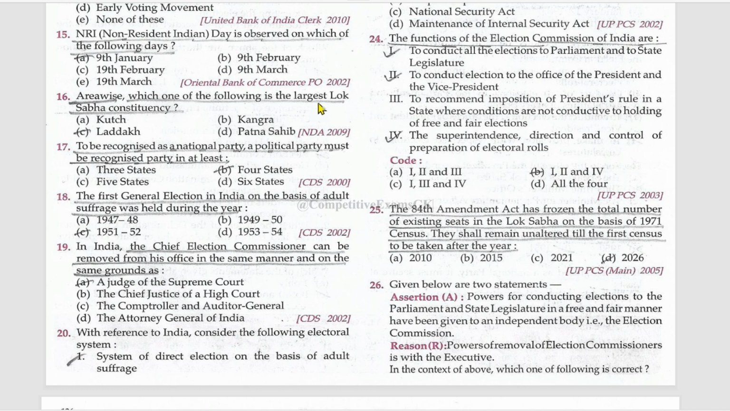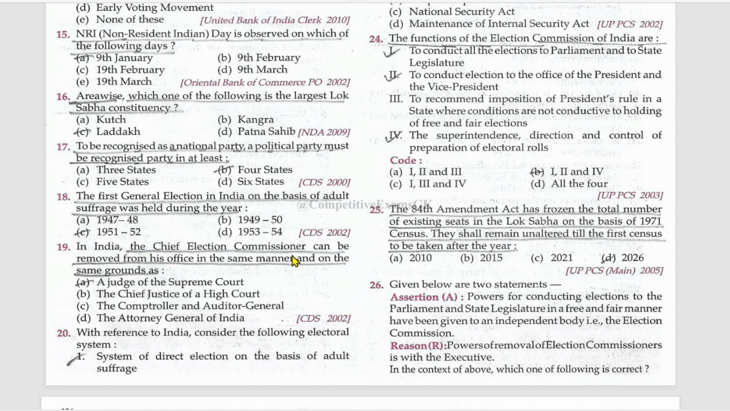Area wise, which one of the following is the largest Lok Sabha constituency? Ladakh. To be recognized as a national party, a political party must be a recognized party in at least 4 states. The first general election in India on the basis of adult suffrage was held during the year 1951 to 52.